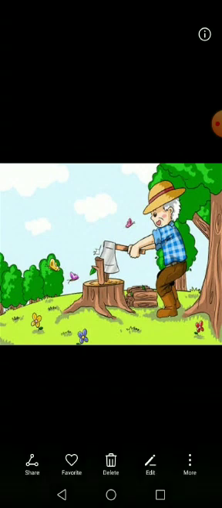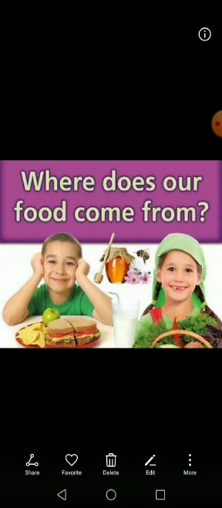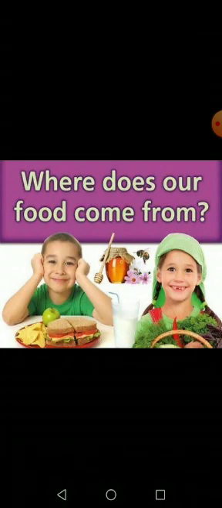Okay, now the next question arises in my mind that where does our food come from? Yes, our food comes from plants and animals. From plants, we take vegetables, we take fruits, we take pulses, we take nuts.